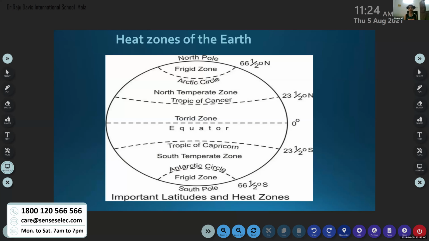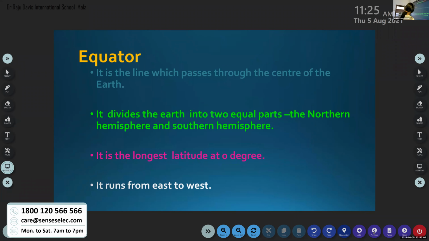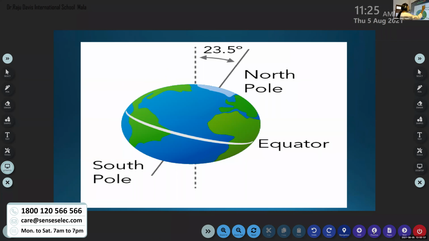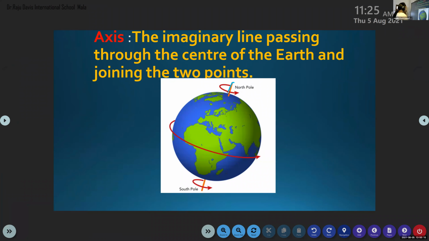Ma'am, if you look at the diagram, you can understand that axis is an imaginary line. Okay, axis is an imaginary line and it is passing through the center of the earth and it connects two poles. What are the two poles? North Pole and South Pole.